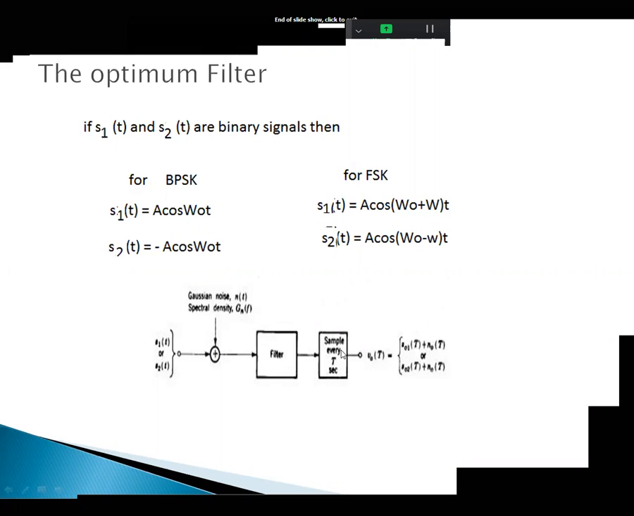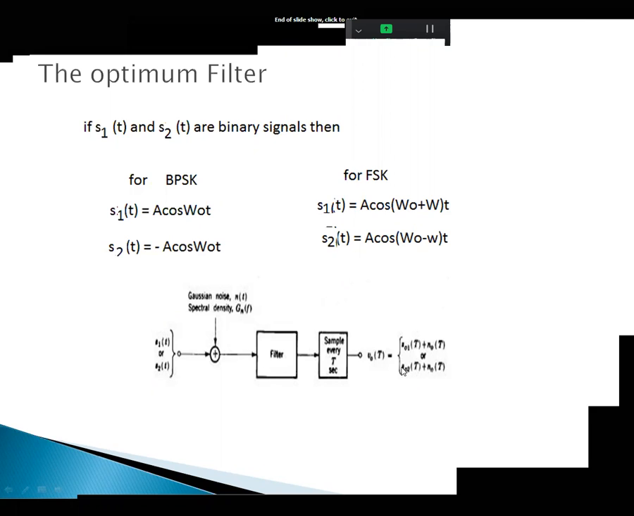The filter output is given to a sampler every t seconds, like a switch. Sample means like a switch. The switch is on and off, bit by bit. So the output is V of t.